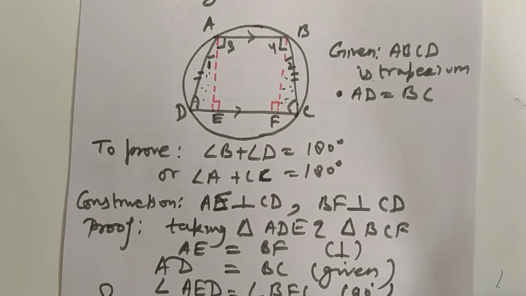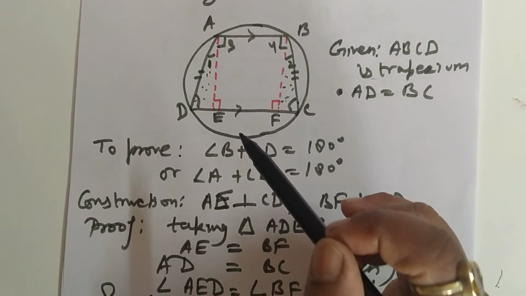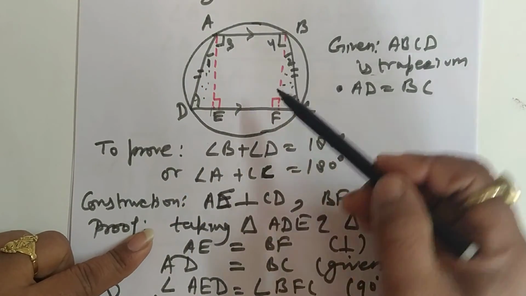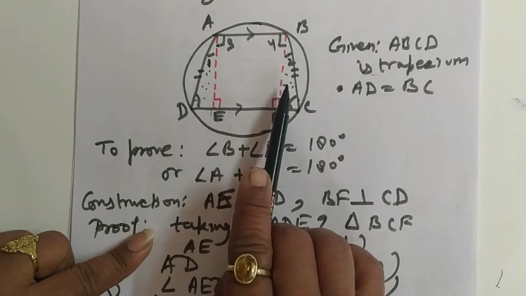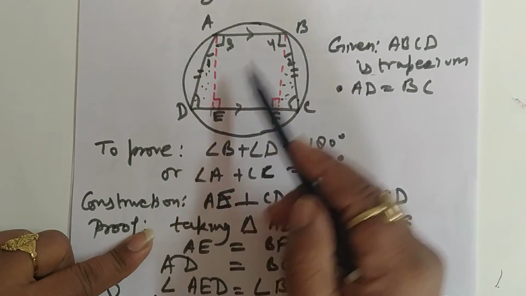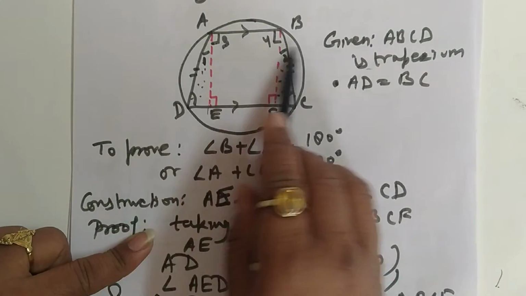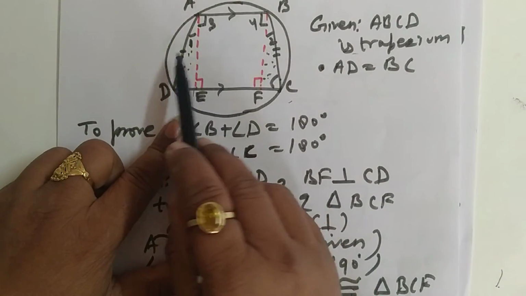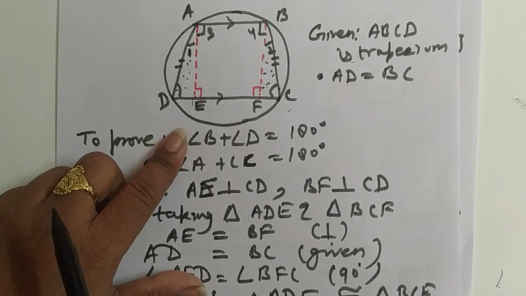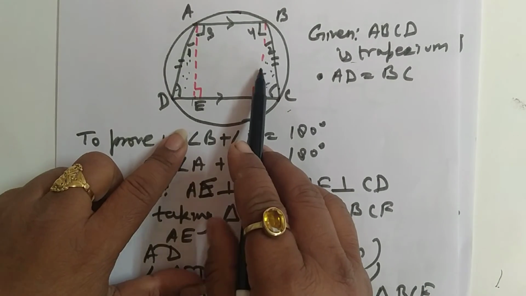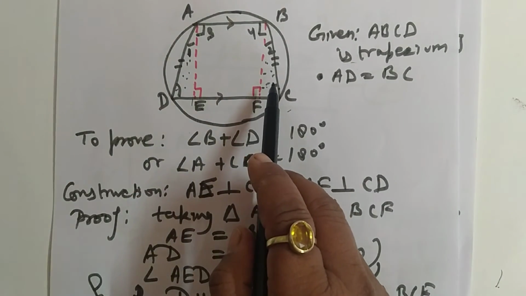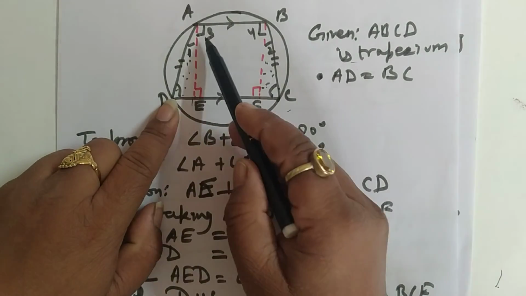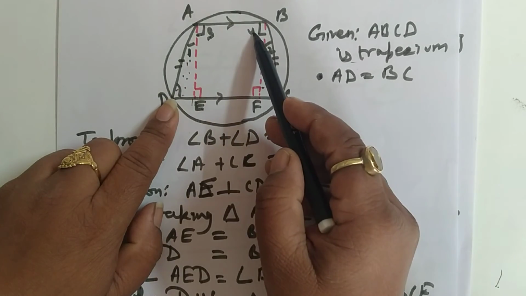I'm just revising this question again. Humne sirf ek important kaam kya karna hai, we have to do the construction that we have done from the vertex A and B. Hum in dono ko easily prove kar sakte hain. Why? AD is already given, BC aur perpendicular ka length parallel lines mein equal hoga because AB is parallel to CD. So by RHS humne prove kar diya ki ye dono triangles are congruent to each other. Ab humara aim of course in dono ko congruent prove karne ka kya tha ki we have taken by CPCT that angle D is equal to angle C aur angle 1 is equal to angle 2. This angle is angle 3 and 4 are also 90 degrees.